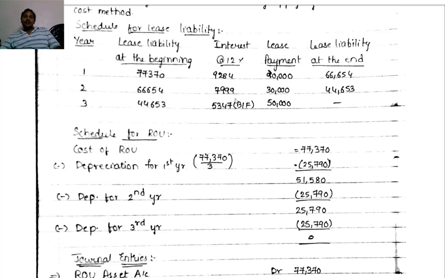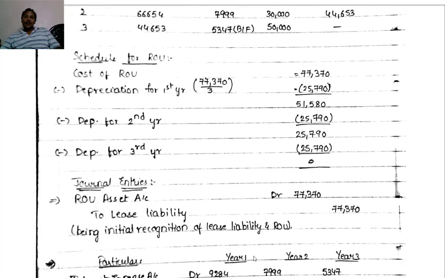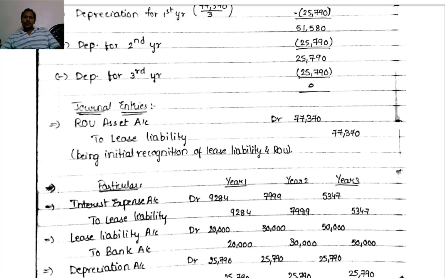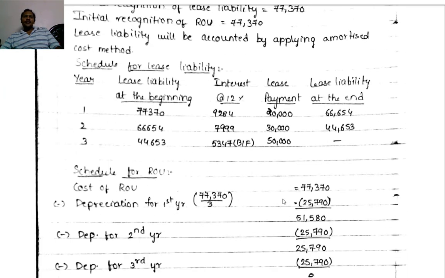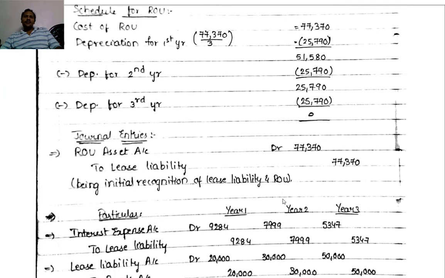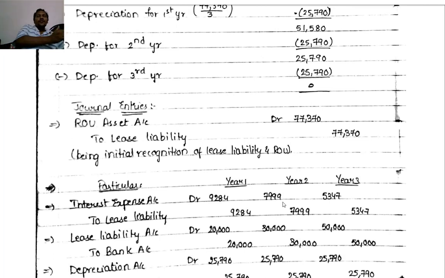First year 9,284, second year 7,999, the same entry, third year 5,347. Interest expense account debit to lease liability. Here I have written straight away for 3 years in 3 columns, but while recording, you have to record year wise.